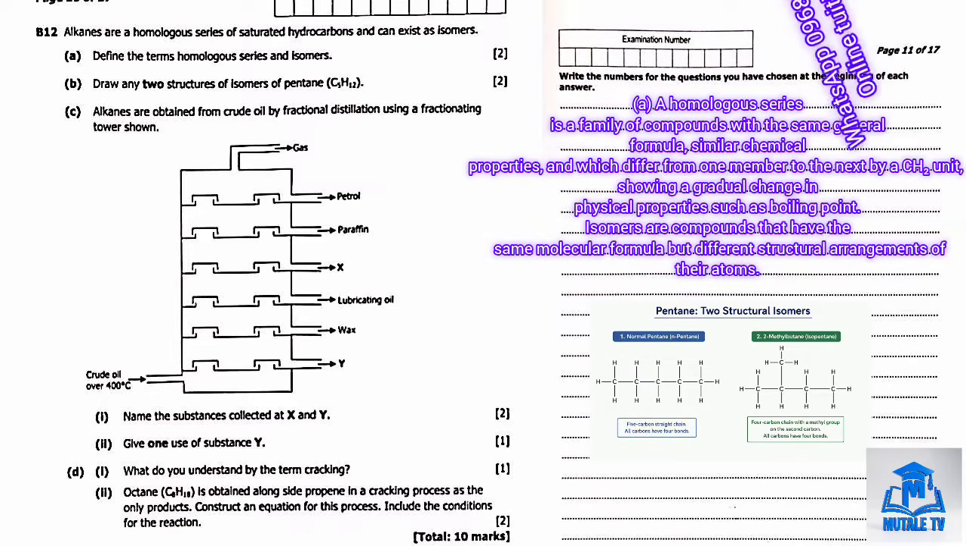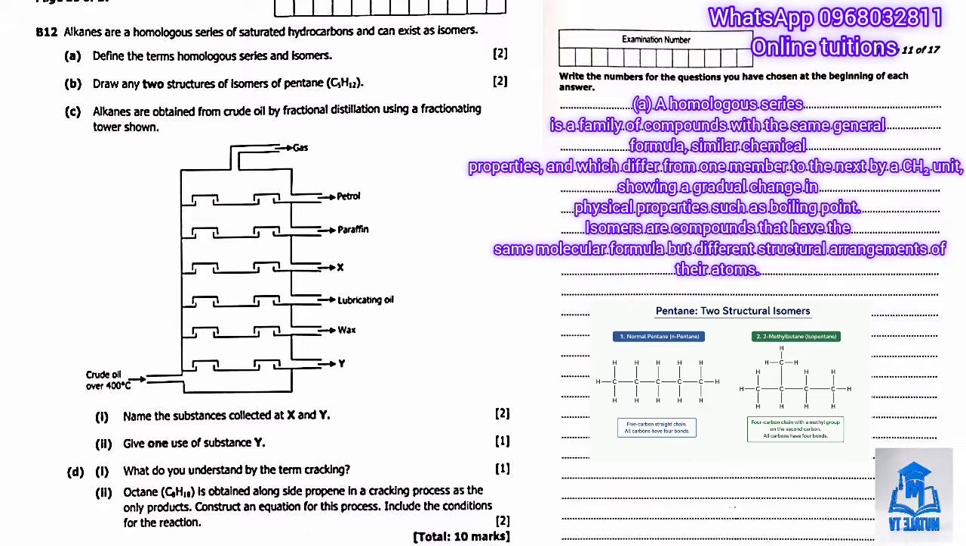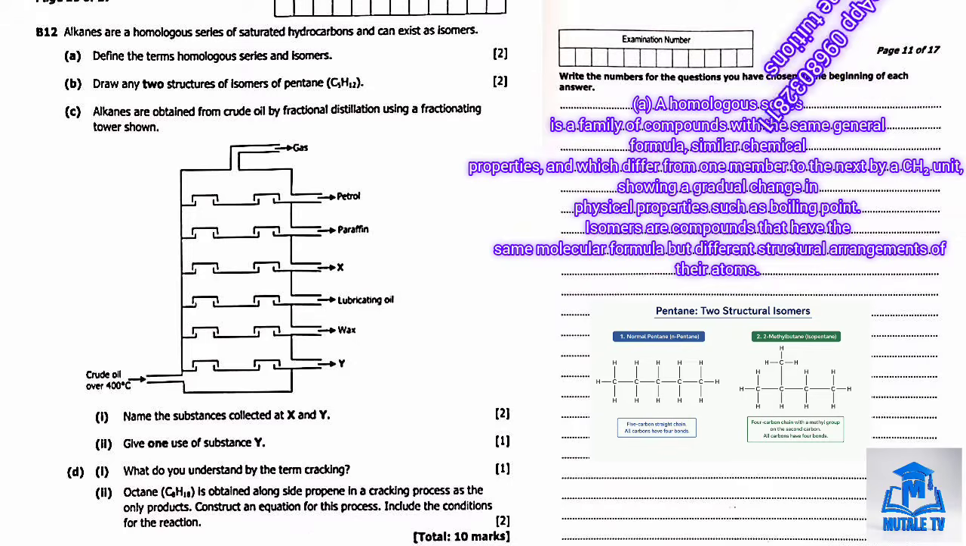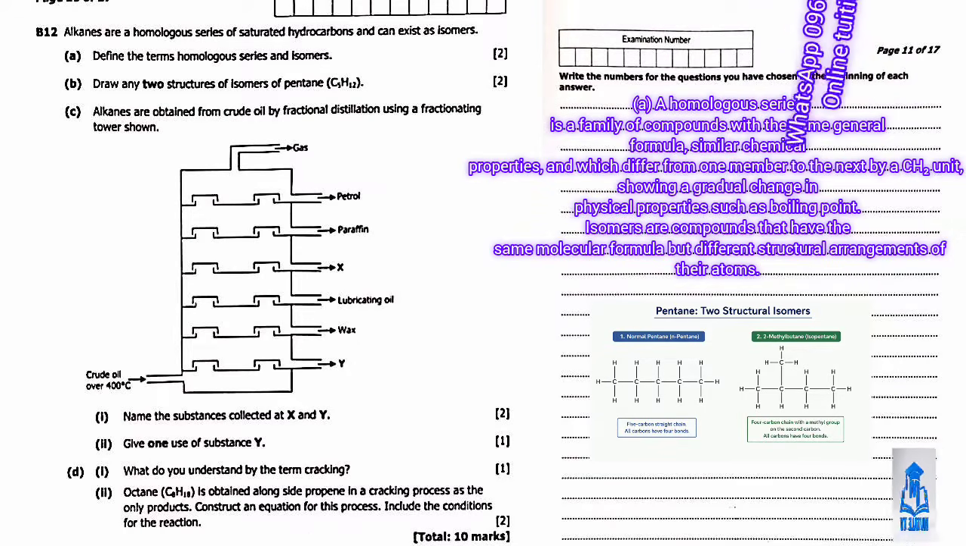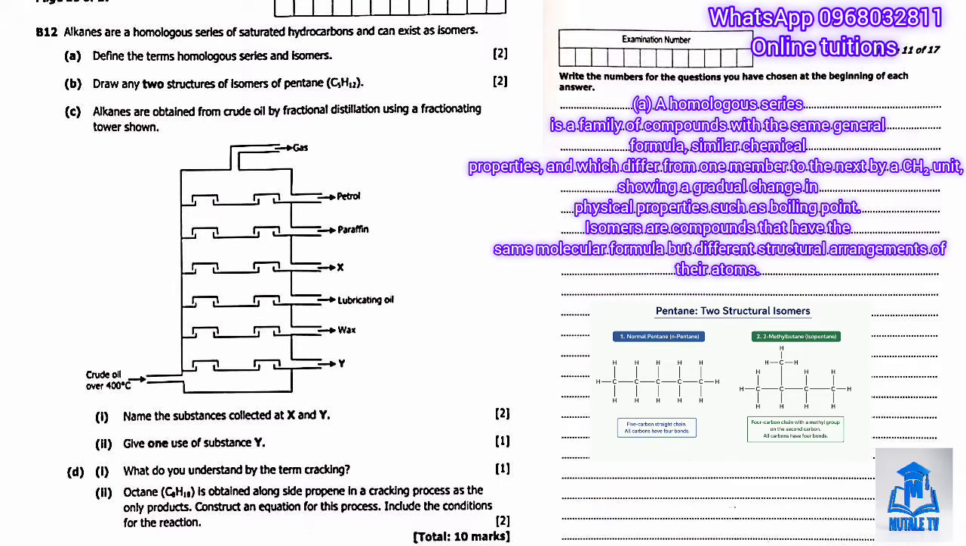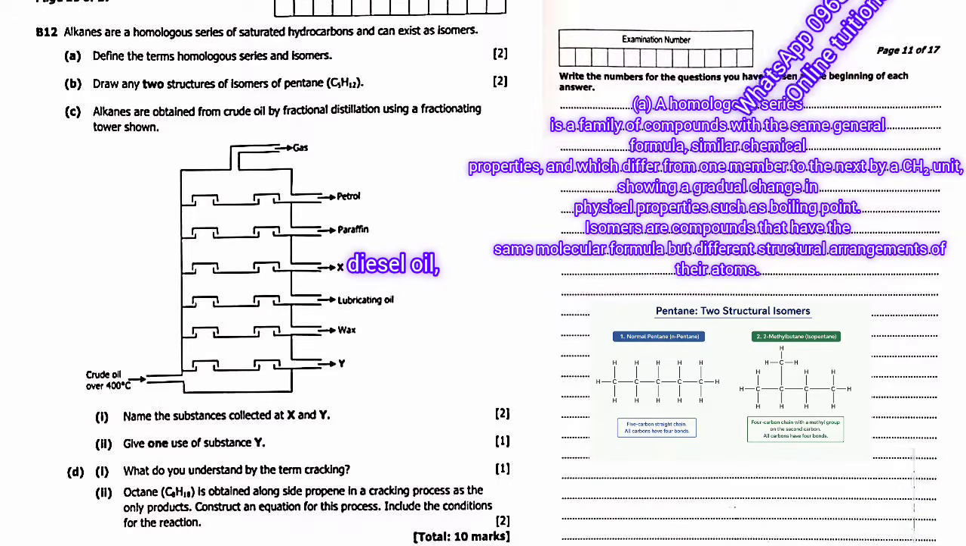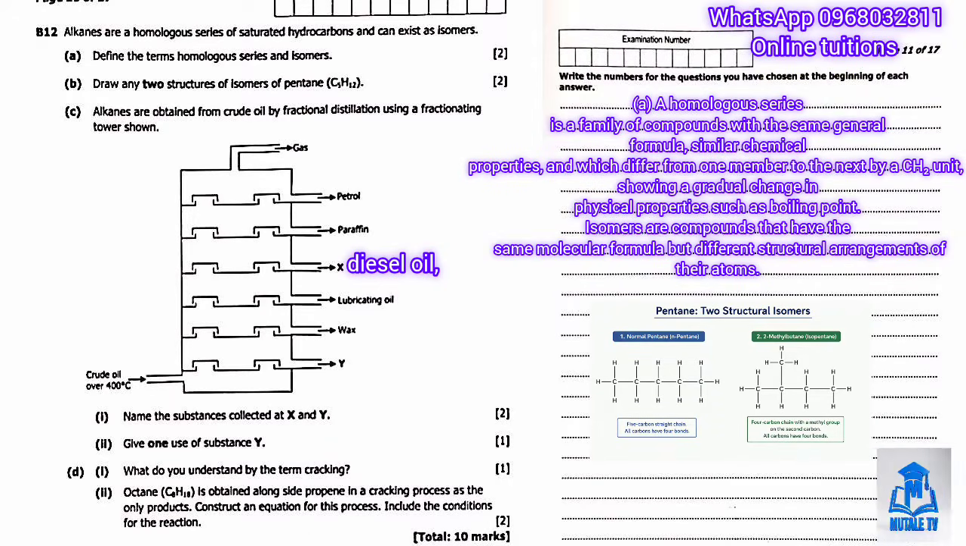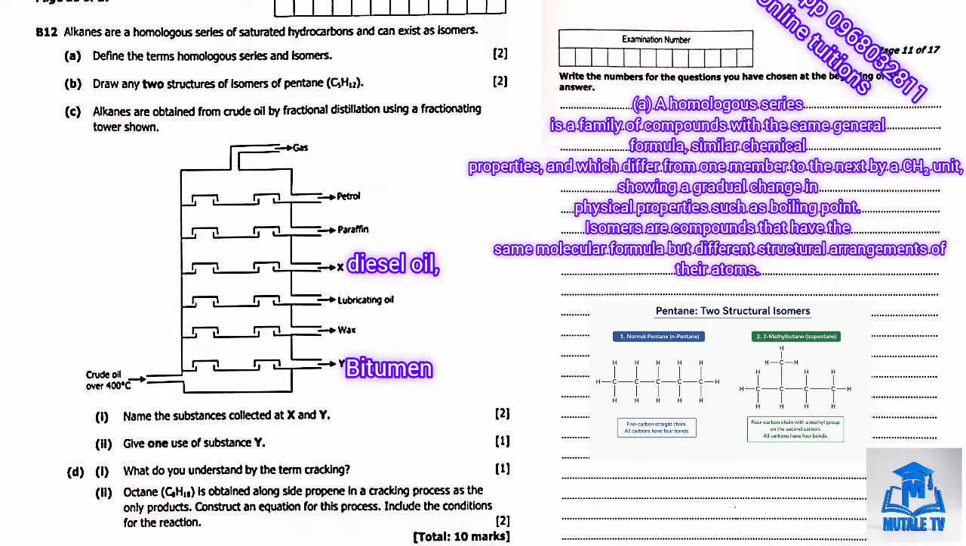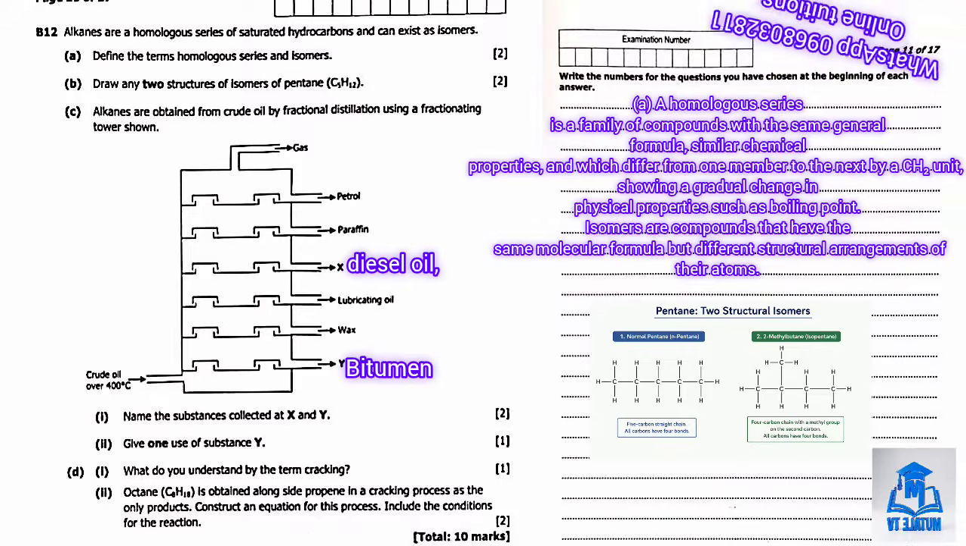Then part C1 asks us to name the substances collected at X and Y. Looking at the position in the tower between paraffin and the lubricating oil, substance X is diesel. So substance X is what? Diesel, sometimes called gas oil. And substance Y, collected at the very bottom below wax, is the bitumen, sometimes called the residue. Sometimes it's called what? Residue.